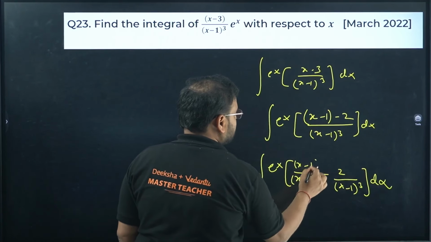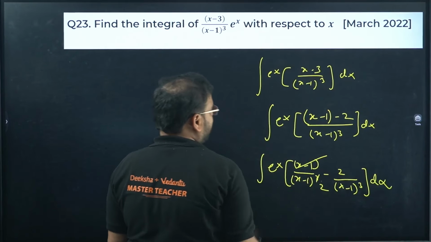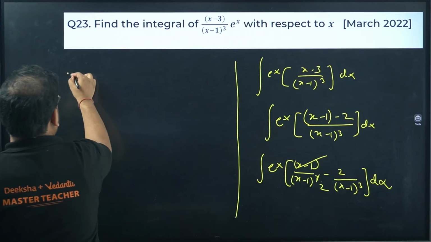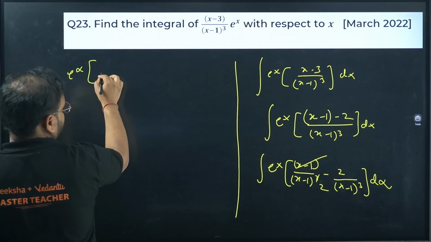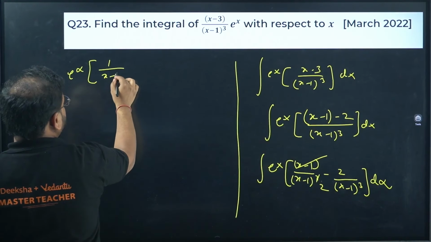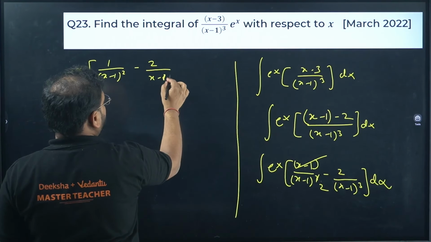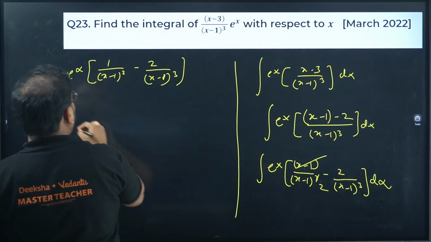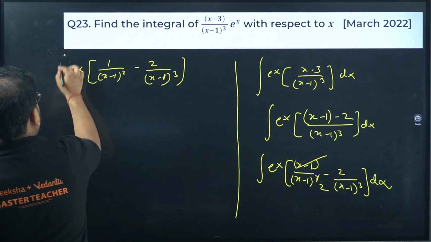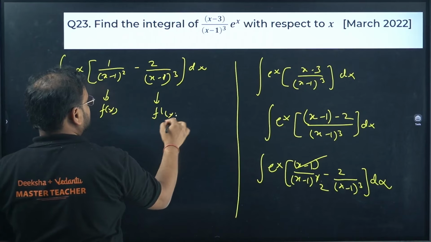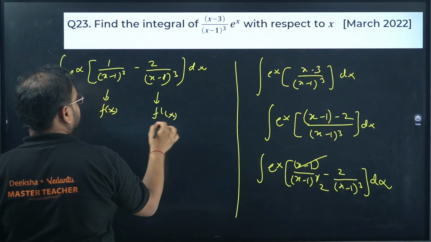This makes sense. Cancel this with square. We'll have e power x, 1 upon x minus 1, whole square, minus 2 upon x minus 1 whole cube, right? Integral with dx. This is the form f of x. This is f dash of x. Cross check, please.